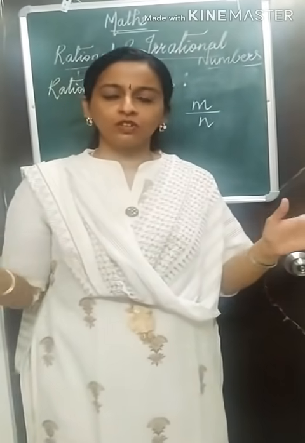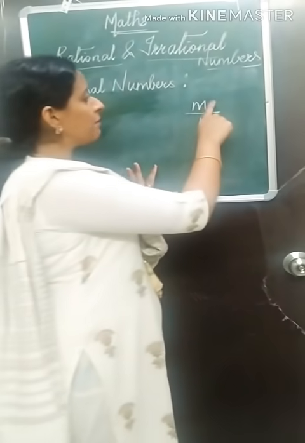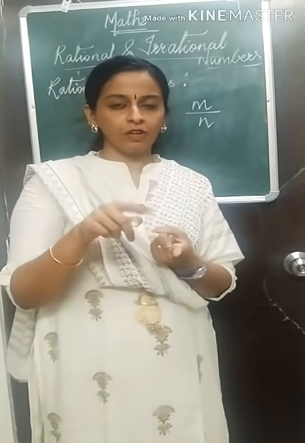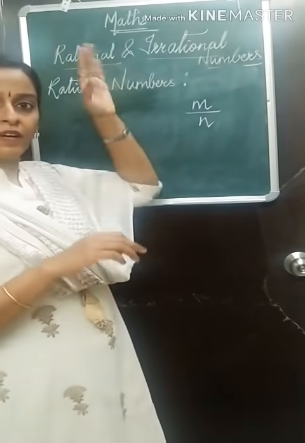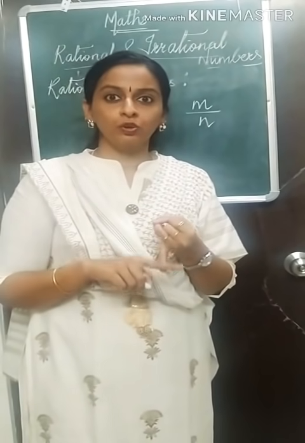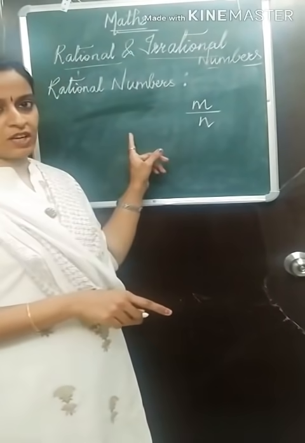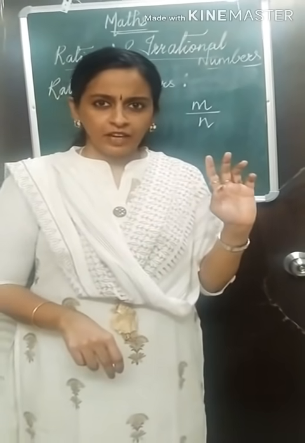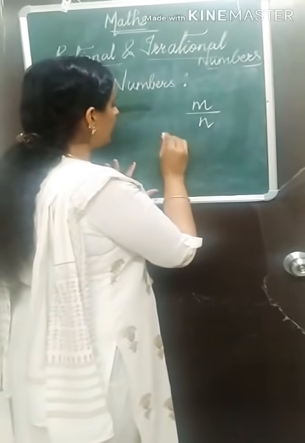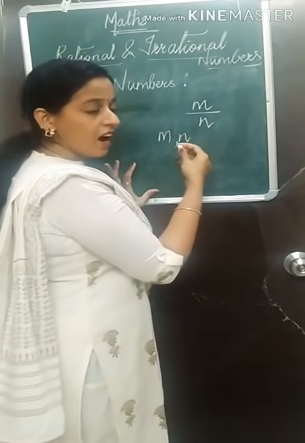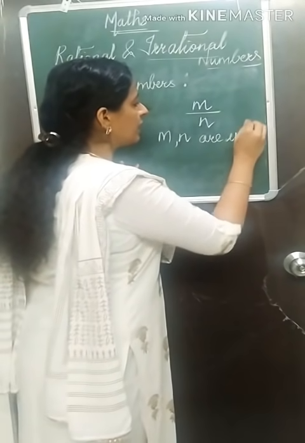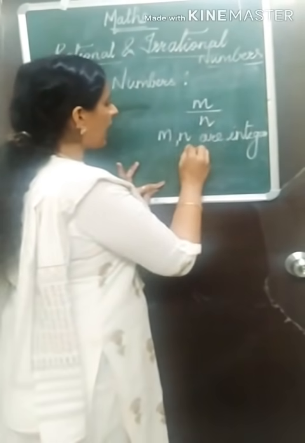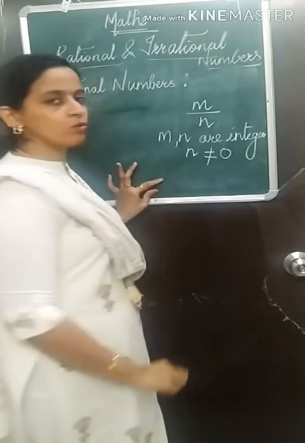We have so many integers, no? So m and n can be any integer. We discussed integers first. Now you understood why we did not jump to rational numbers all of a sudden, because you should know integers very well to understand rational numbers. Rational numbers come in the form m upon n, where m and n are integers. The only criterion is that n should not be equal to 0.